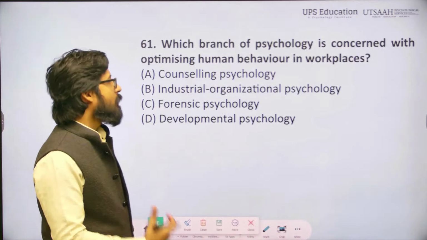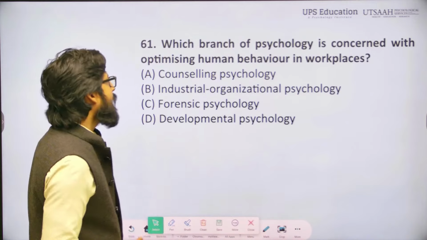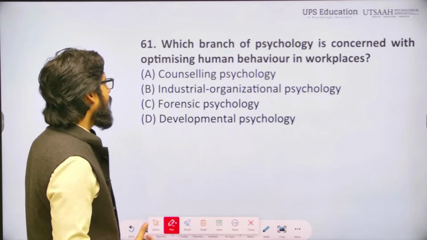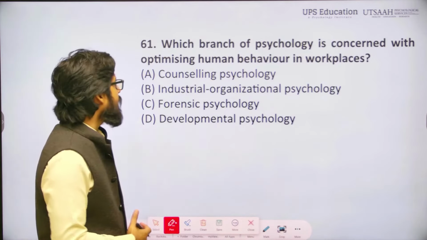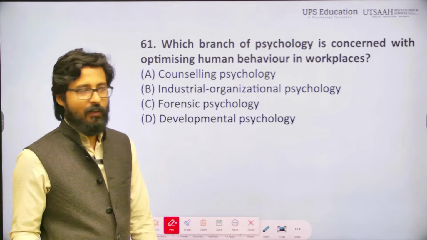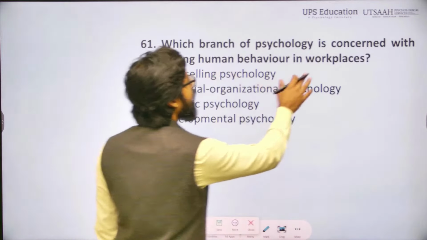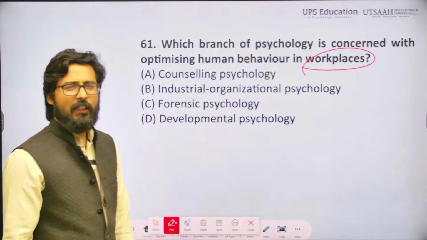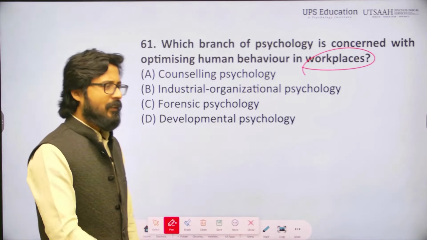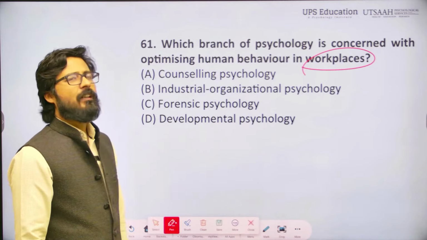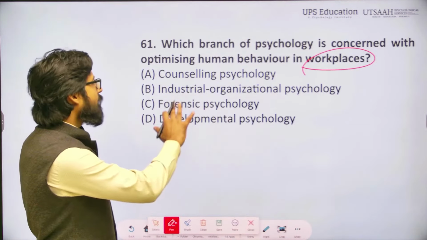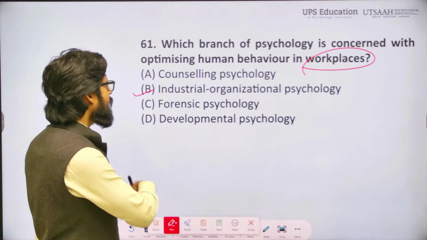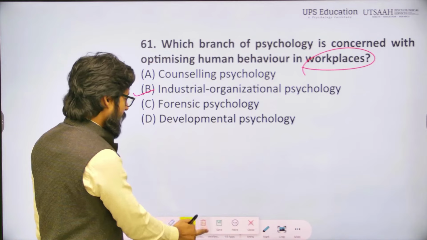Which branch of psychology is concerned with optimizing human behavior in the workplace? Options are counseling psychology, industrial organizational psychology, forensic psychology, developmental psychology. Now here you can see, which branch of psychology is concerned with optimizing human behavior in the workplace? Whenever we are talking about the workplace and similar things at a job, we can say that will be the subject matter of industrial organizational psychology. So the correct answer is B, industrial organizational psychology.